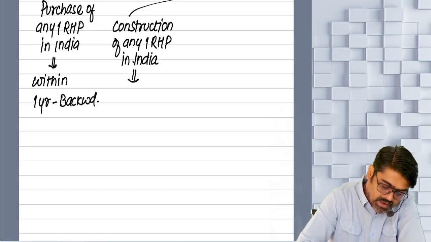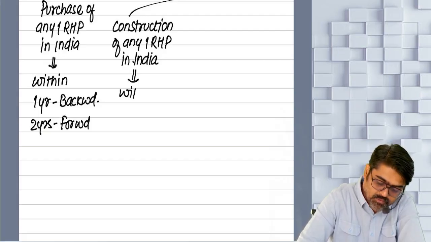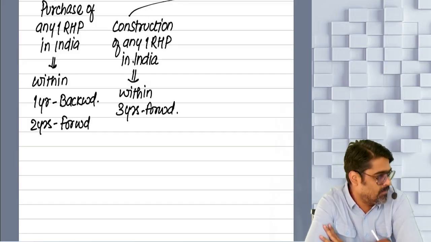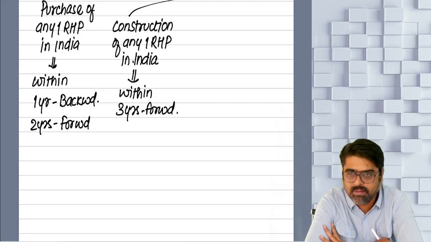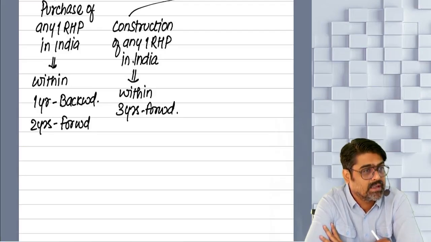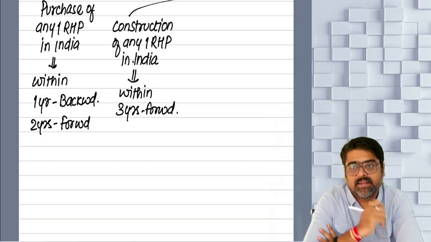1 year backward or 2 years forward. Construction should complete within 3 years forward. Meaning this is the time given to purchase or construct a residential property. If you want to claim this exemption, you have to make sure that the property which is purchased in India or constructed in India has been purchased within this time, has been constructed within this time.